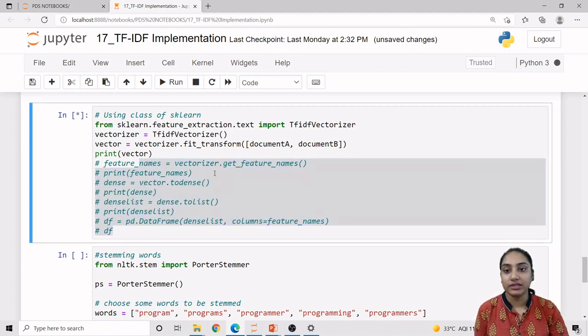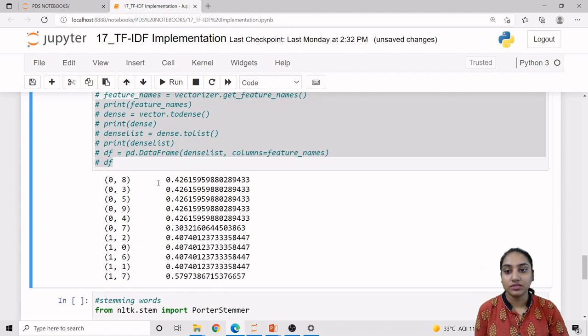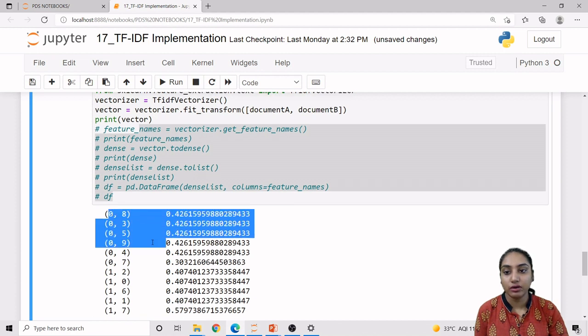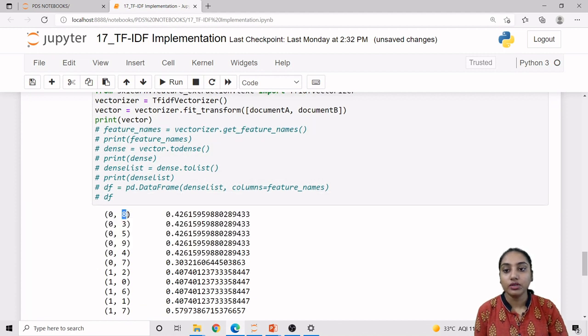So this is our vector value, and it will return the value in matrix form. But what is this 0, 1 containing? The 0 is containing all the data for the documents. So what are this 8, 3 and 5 and 9 for?